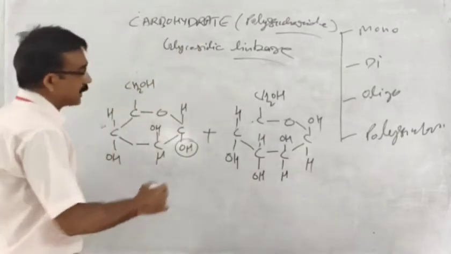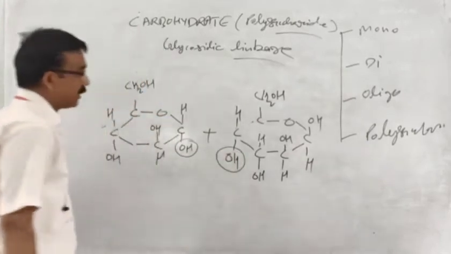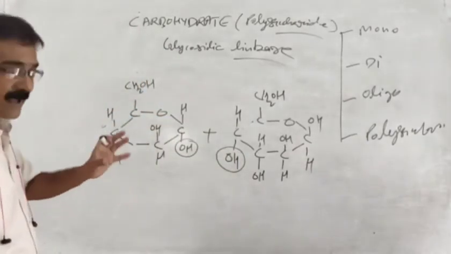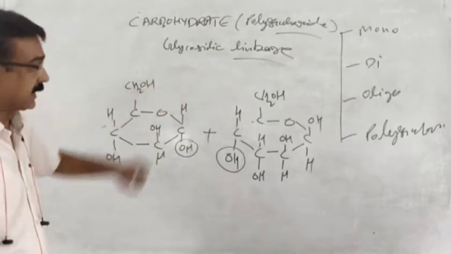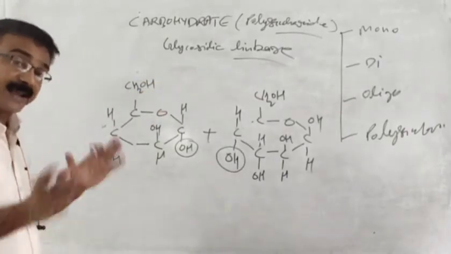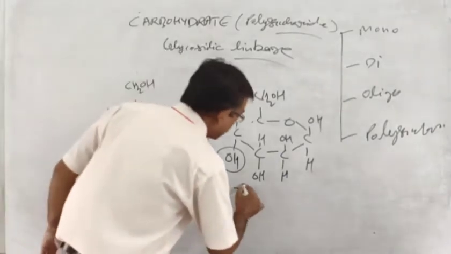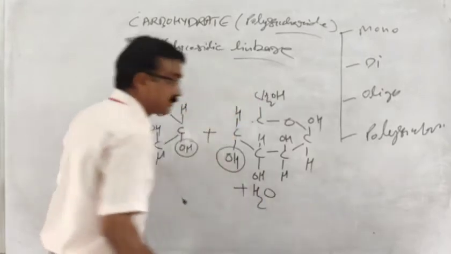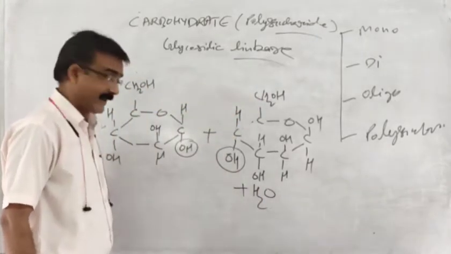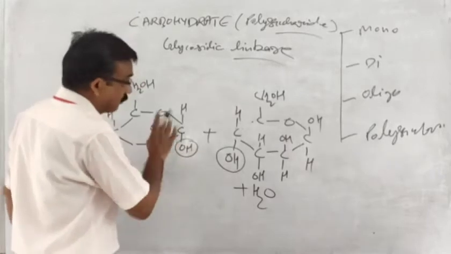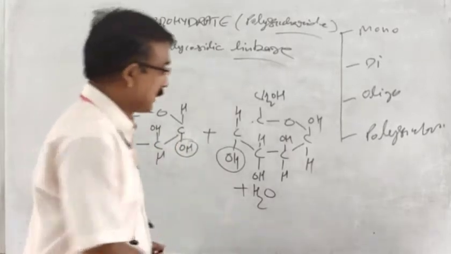Now this group and this group will bond together with the help of glycosidic linkage, and again, like in protein, one water molecule will be removed, and then what will form further, that is